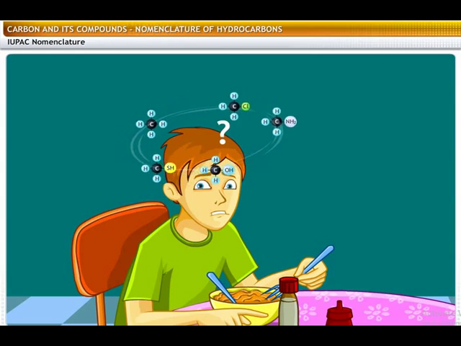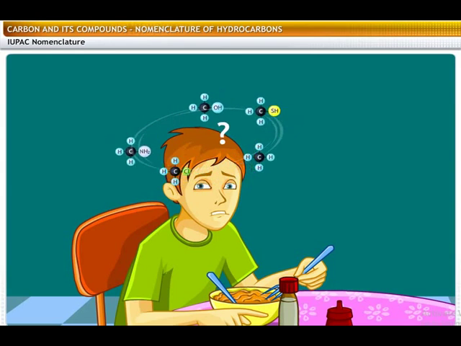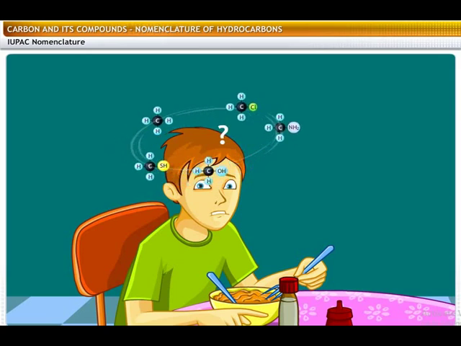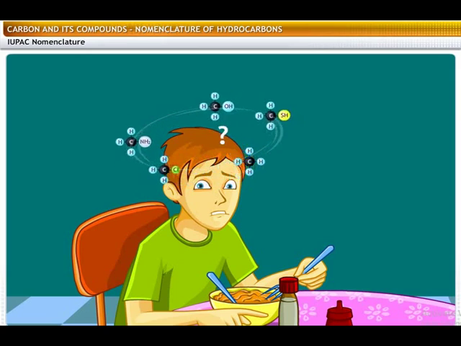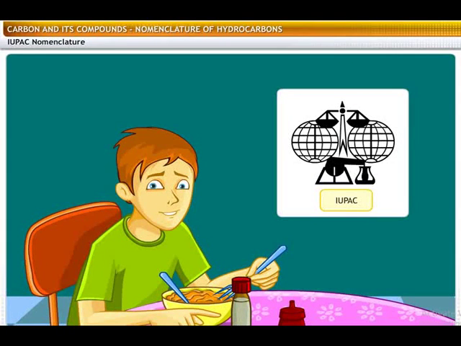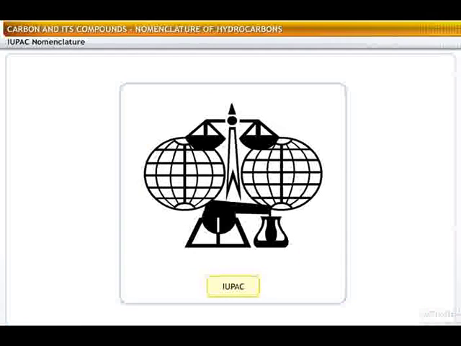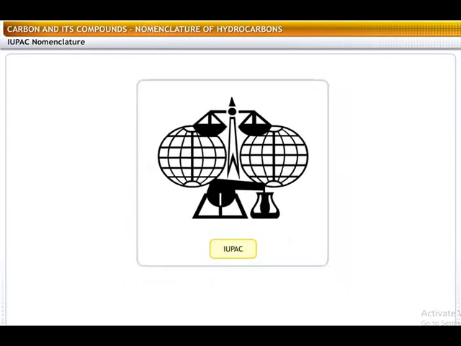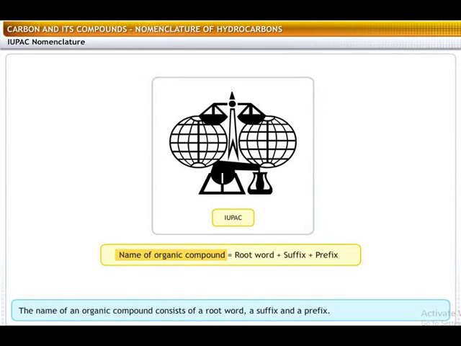Since we have such a large number of organic compounds, remembering each individual name is next to impossible. This is why a rational system of naming carbon compounds was developed. It was modified by the International Union of Pure and Applied Chemistry, IUPAC, and is followed all over the world. According to the IUPAC system of nomenclature, the name of an organic compound consists of a root word, a suffix, and a prefix.